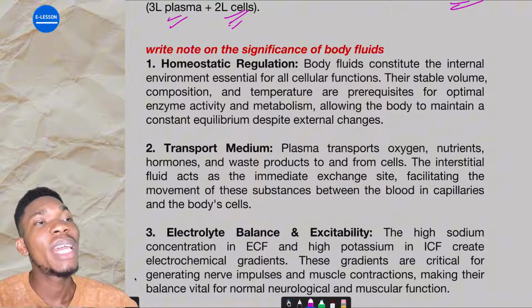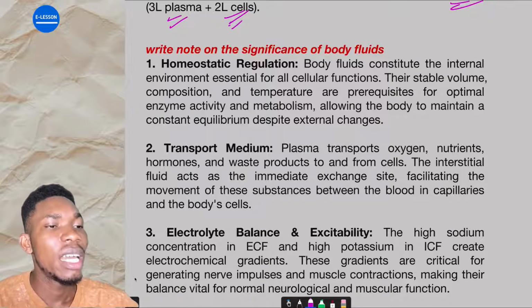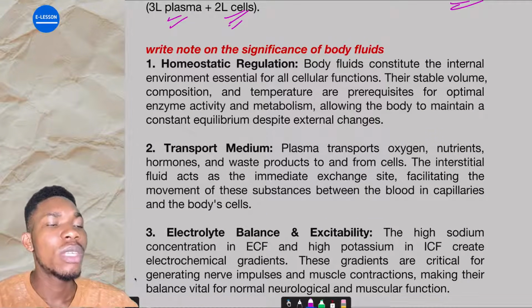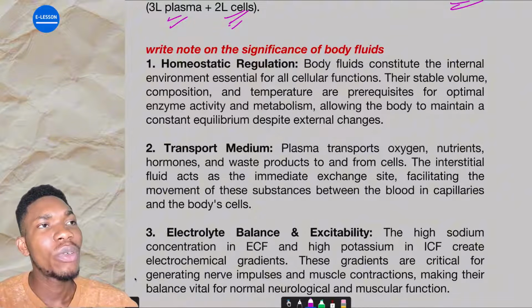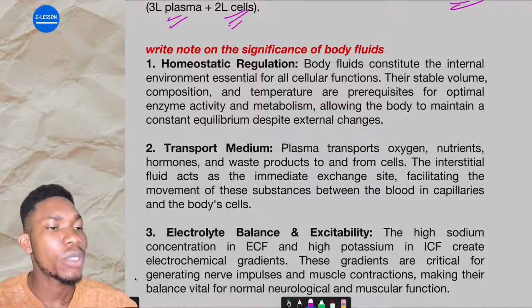Now, if some electrolytes in your body, let's say you are dehydrated, you lost electrolytes maybe through vomiting, you lost a lot of body fluids. Are you getting it? And some of these electrolytes are not there, like potassium ion, calcium ion, which are required for various cellular functions in the body.